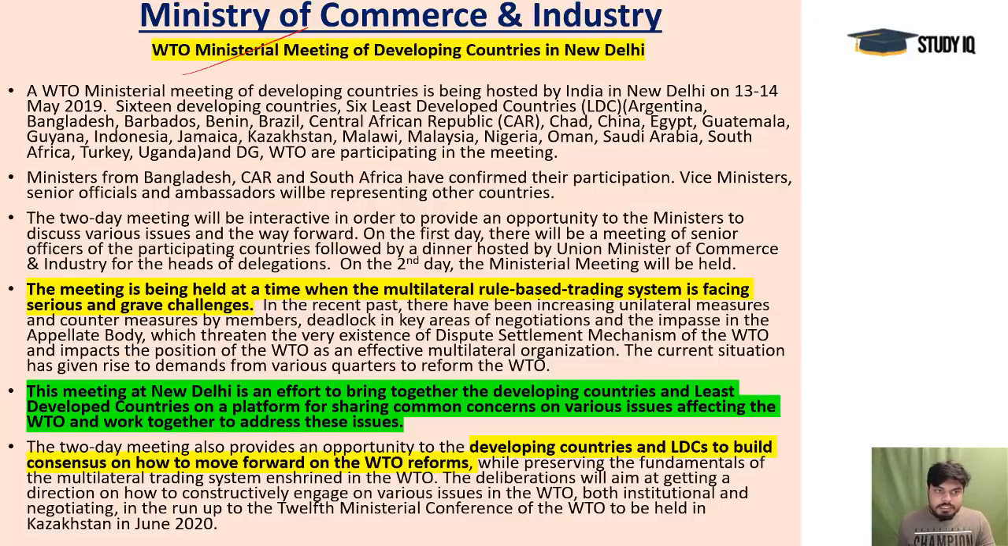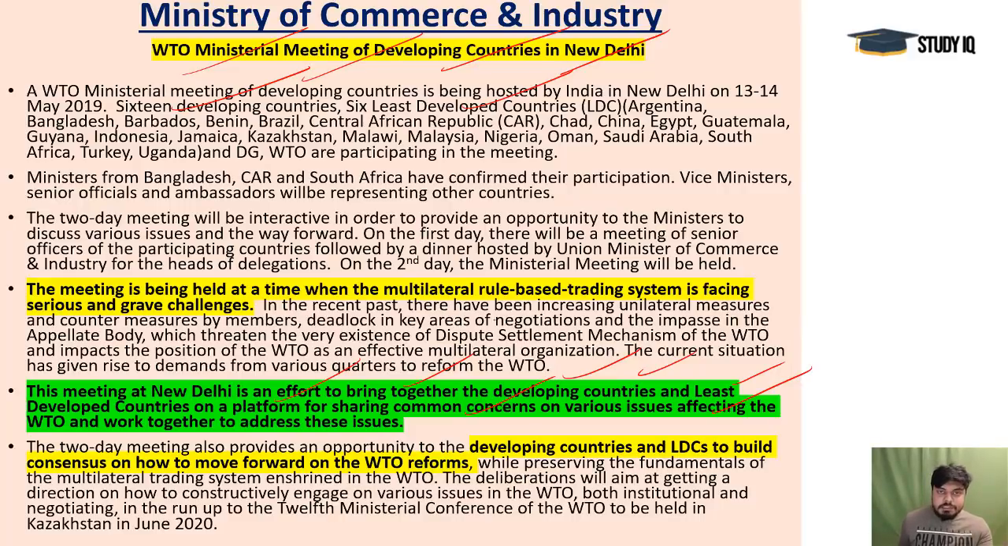Now, WTO ministerial meeting of developing countries happened in New Delhi. You see, 16 developing countries plus 6 least developed countries took part in it, and the important agenda was that it's an effort to bring together the developing countries and the least developed countries on a platform for sharing common concerns over various issues affecting the WTO and work together to address these issues. Means their agenda is to bring together these two groups because they can create a lot of impact, because right now the inclination is more towards the developed countries. They have more stakes, so they influence all the decisions, and so these big countries influence the decisions.